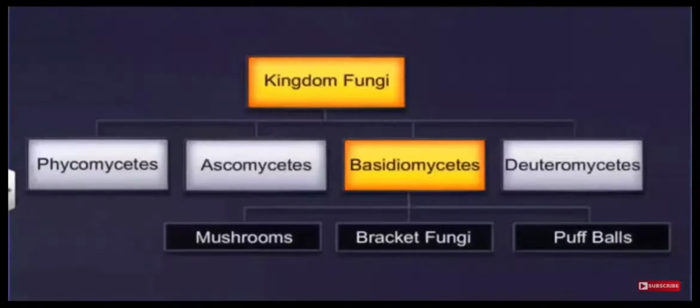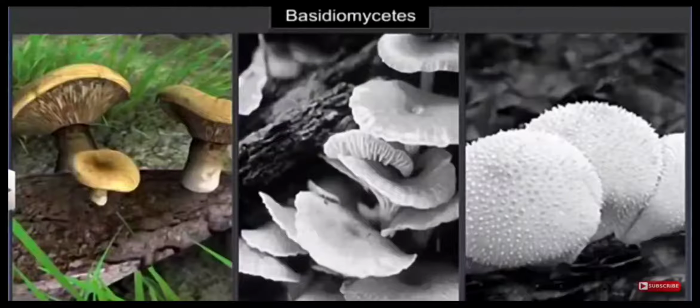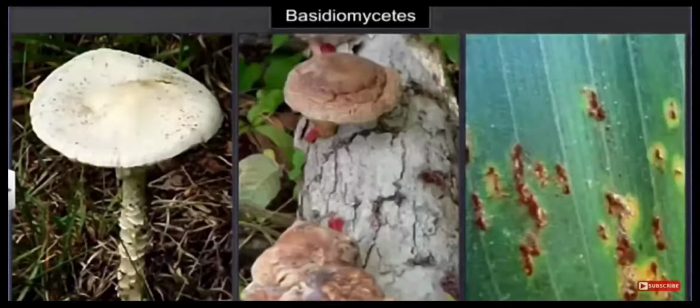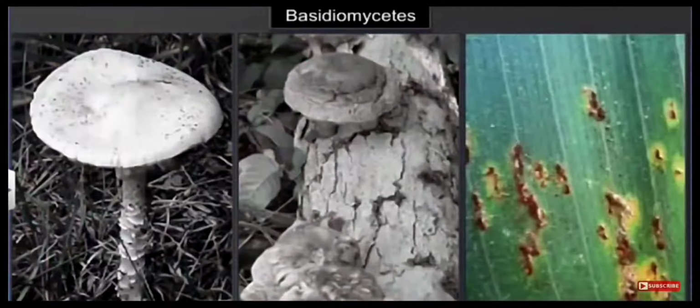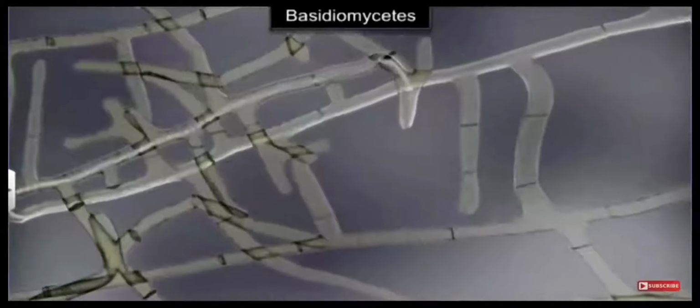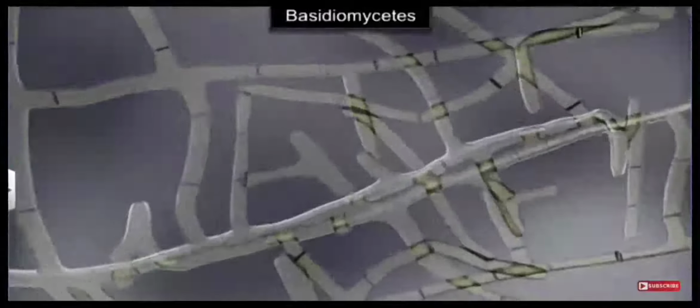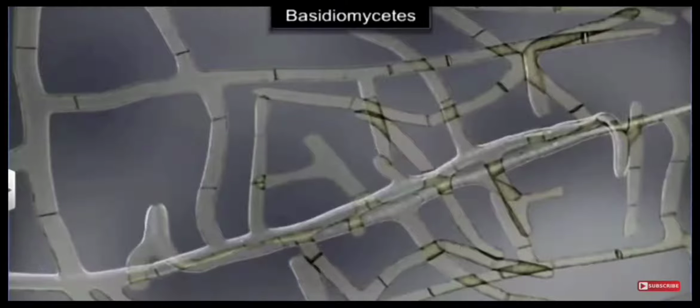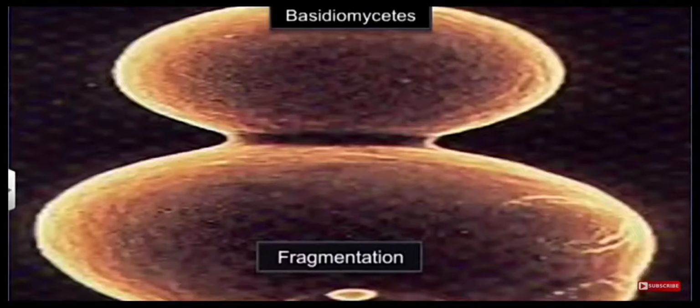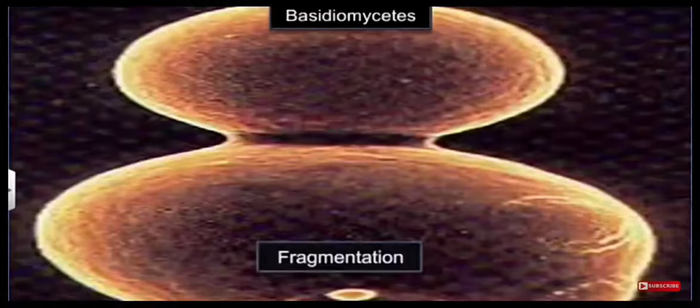Next we will study Basidiomycetes, which are called club fungi. Very common mushroom is an example of Basidiomycetes. Like Ascomycetes, Basidiomycetes are also very commonly highly developed fungi. If you see their mycelium, just like Ascomycetes, they are also branched and septate. They reproduce by fragmentation. They don't have any asexual spores, but they just break up and reproduce asexually.